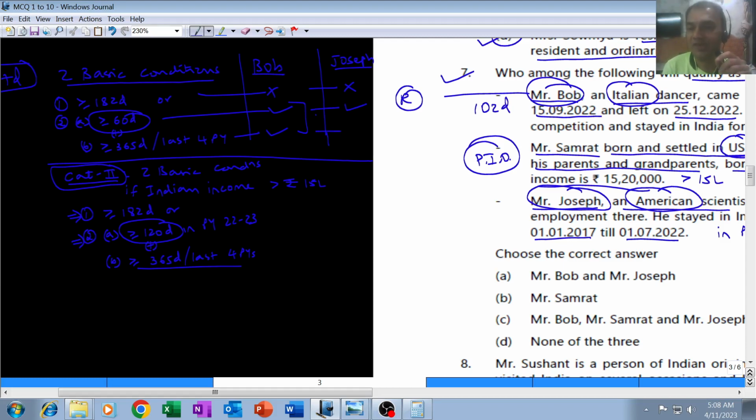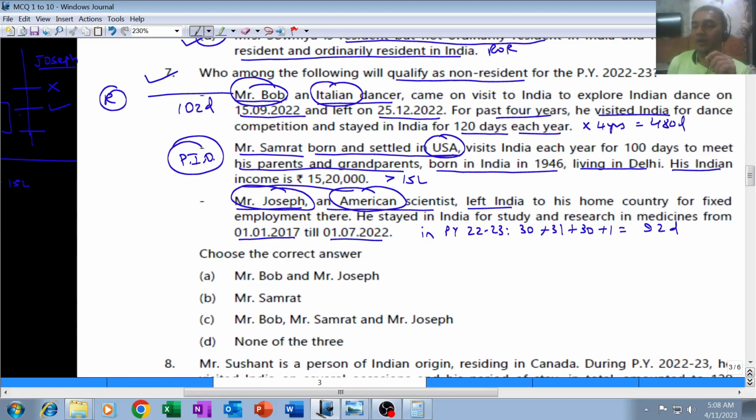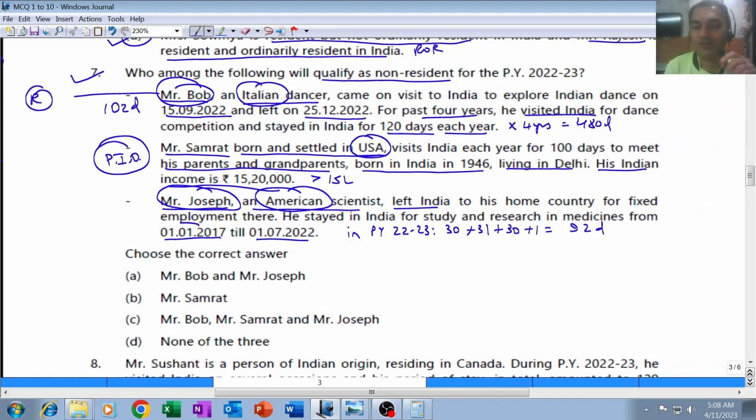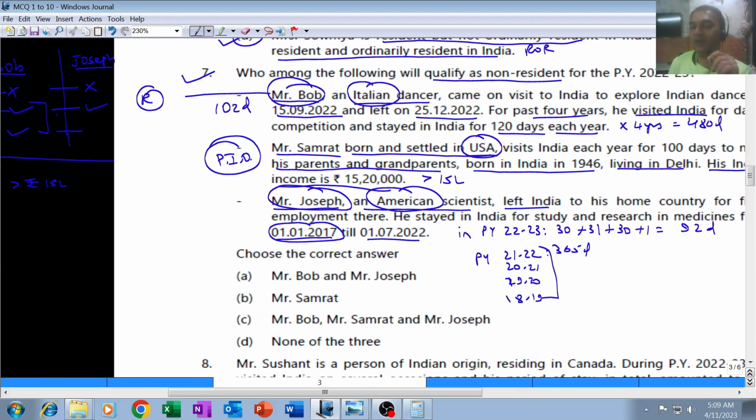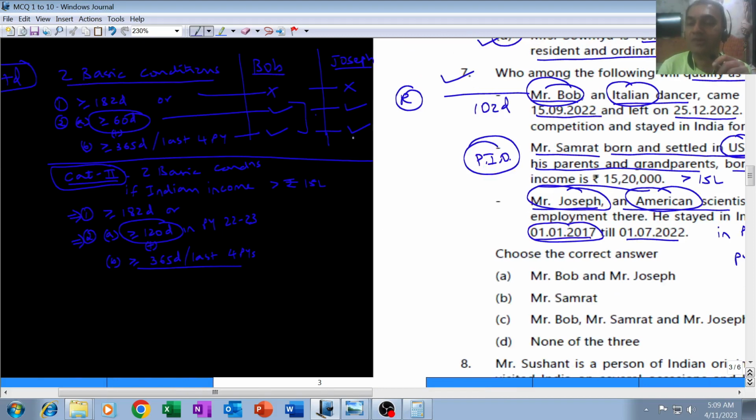Last 4 years, that is second B. Let's check out. It says he was in India from 1st January 17 till 1st July 22. That means in previous year 21-22 he was in India entirely, 365 days. 2021 entirely in India. 19-20 entirely in India. 18-19 also entirely in India. Since all the 4 years he was present in India, he definitely fulfills this condition second B of being in India for 365 days or more. That means Joseph is also resident. Joseph is resident, Bob is resident.